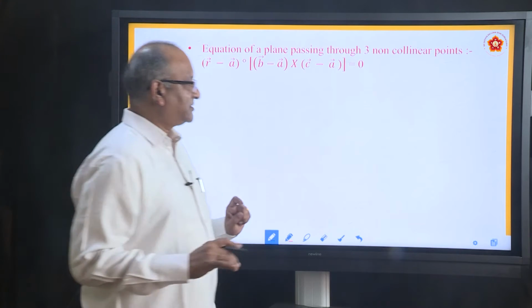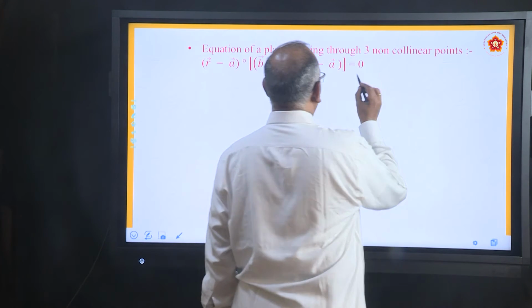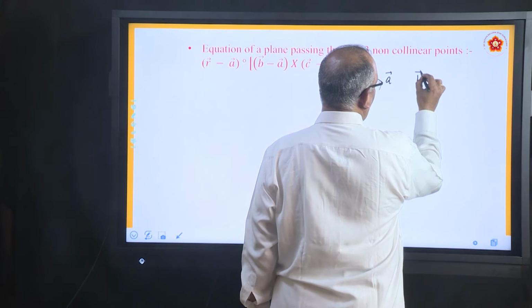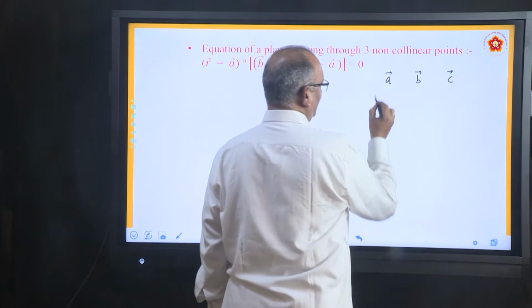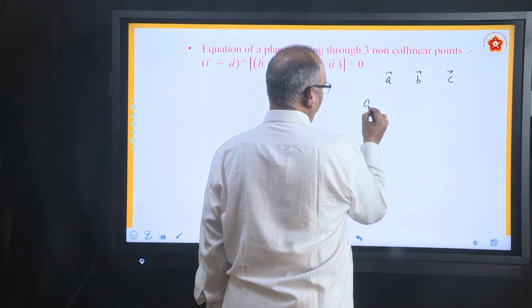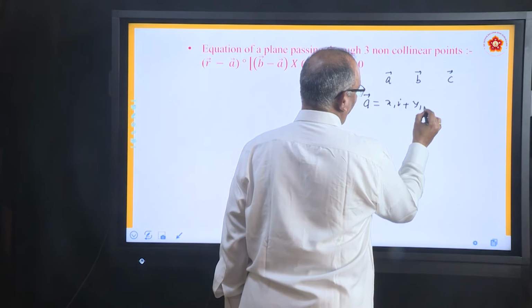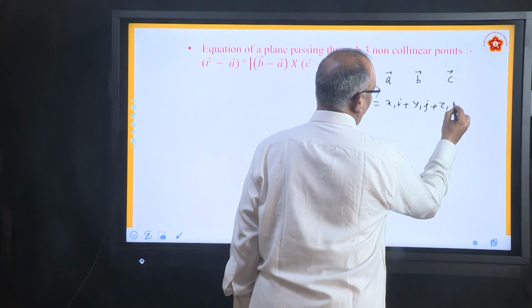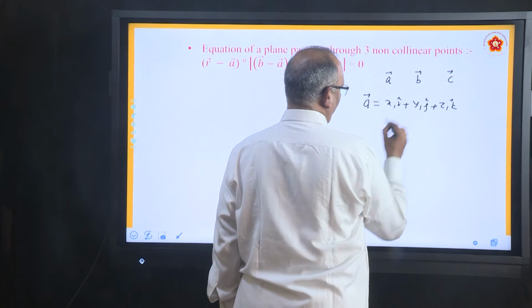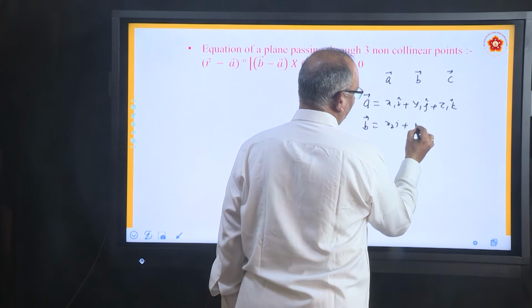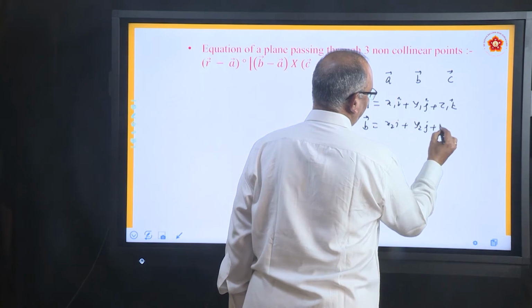Means what? Suppose you take the vectors as A, B and C. Suppose this particular vector A is equal to x1i plus y1j plus z1k. The vector B is x2i plus y2j plus z2k.